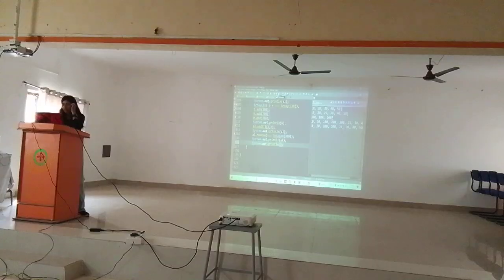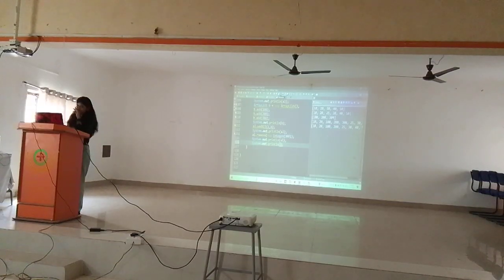Get the index position of 100. Here dot get. If I want to get 100, I can mention the index position of 100, which is 2. Mention 2. This is what you can do. See, the get method will always expect the index value only. If you mention the index, it will give the element.